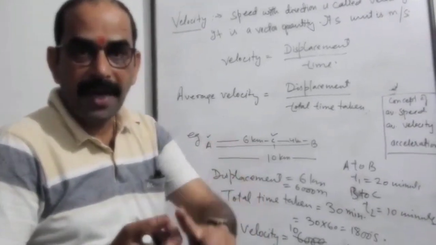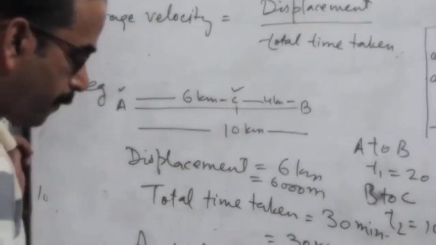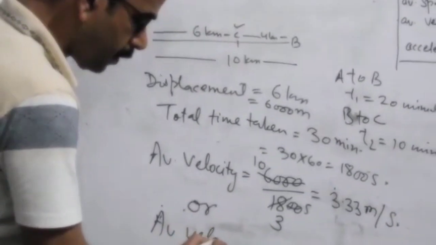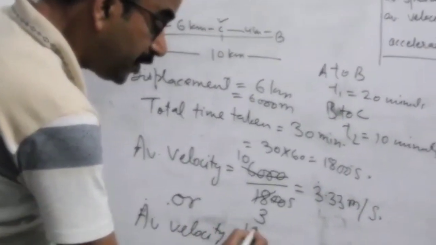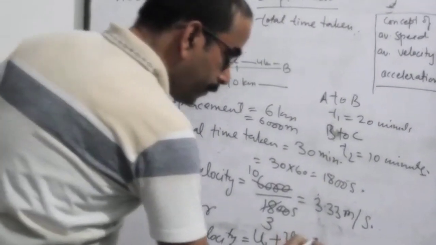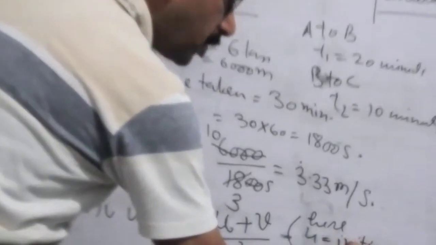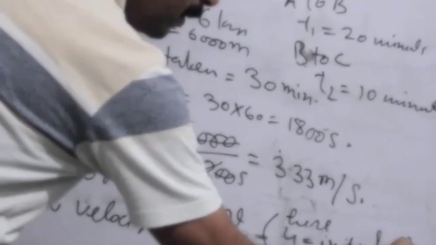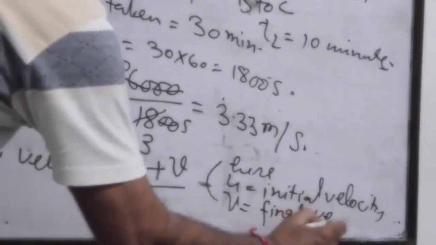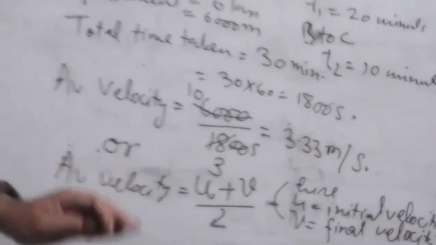Average velocity is equal to initial velocity u plus final velocity v upon 2. Here u is the starting velocity, which is called initial velocity, and v is final velocity. So this was the concept of average velocity.